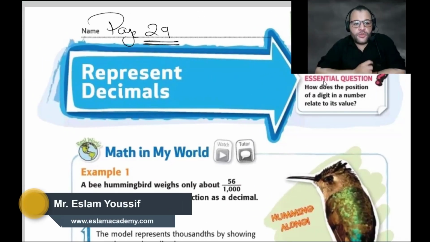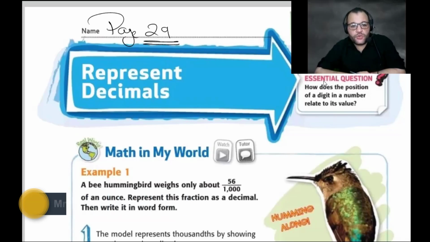Today inshallah we're talking about representing decimals. Before we start with the decimal, we need to start with a fraction. Can anyone tell me the meaning of a fraction?